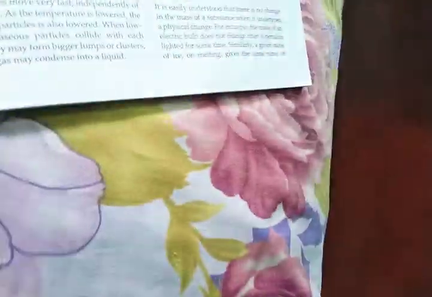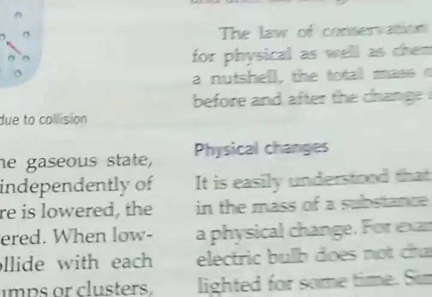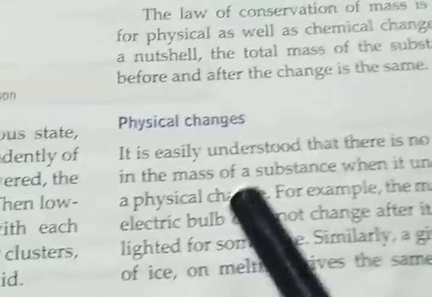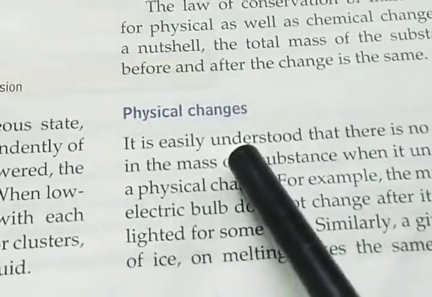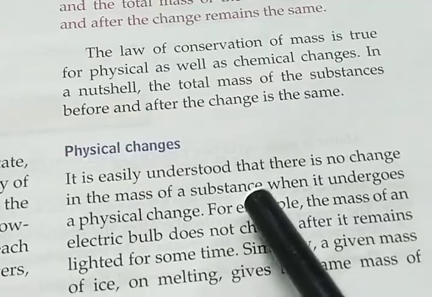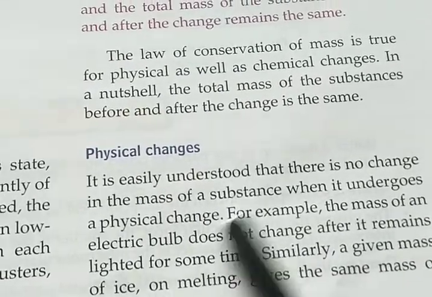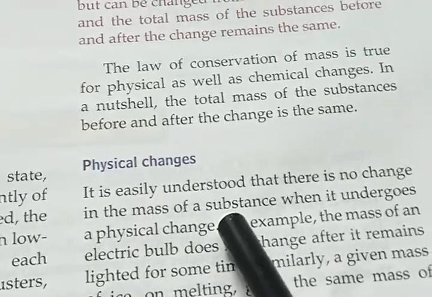So look at the book. Physical changes. It is easily understood that there is no change in the mass of a substance when it undergoes a physical change. In a physical change, the mass remains the same.